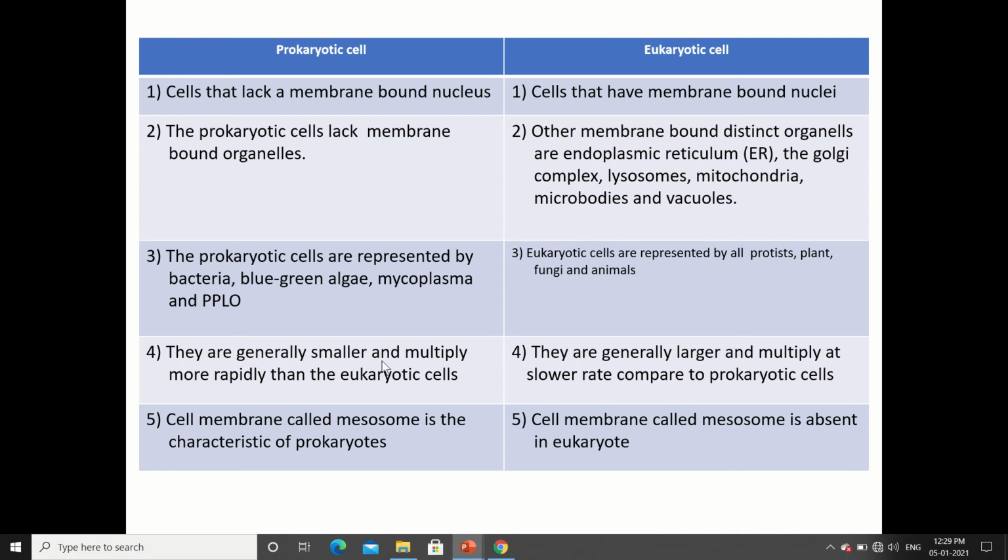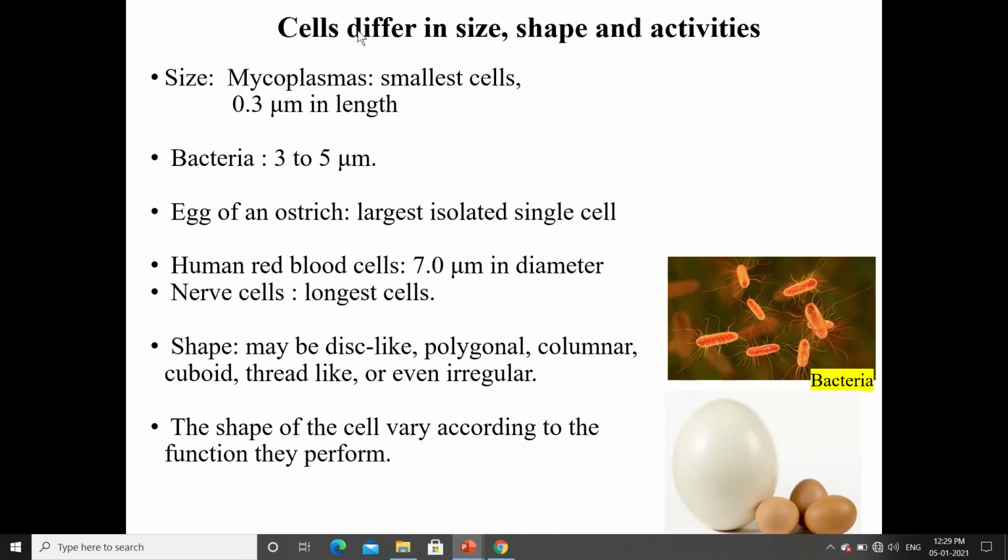Prokaryotic cells are generally smaller and multiply more rapidly than eukaryotic cells. Eukaryotic cells are generally larger and multiply at a slower rate compared to prokaryotic cells. A cell membrane extension called the mesosome is a characteristic of the prokaryotic cell. The mesosome is absent in the eukaryotic cell. So you must have understood now the difference between the prokaryotic cell and the eukaryotic cell. Now we will discuss this in detail. Cells differ in size, shape, and activities.